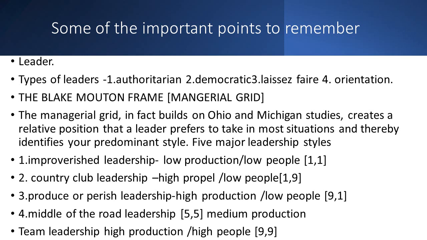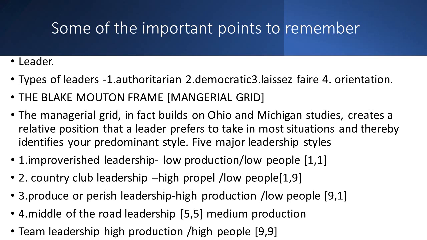Next one is middle of the road leadership. 5-5 means both are in the middle. The production is not high or low, it is in the middle level, and people are also at a balanced level. So he will try to maintain up to a certain extent, but he will not try to take any risk in the future also. In a balanced way he will behave. So he will try for the result. At the same time he will not take any unnecessary risk. As long as he is safe, he will continue, he will help the people also. Because of that reason, production is also not up to the mark, and people's happiness is also in the middle only.